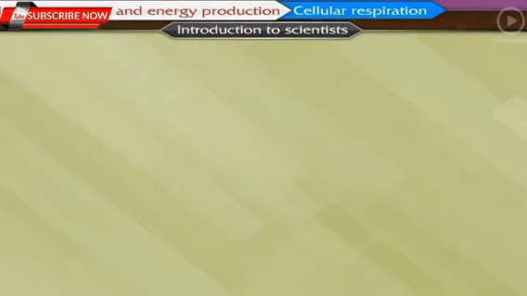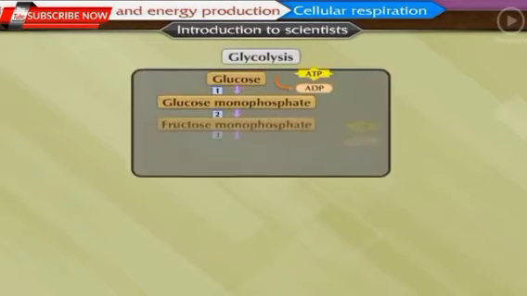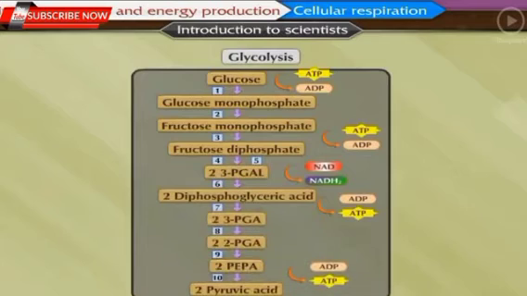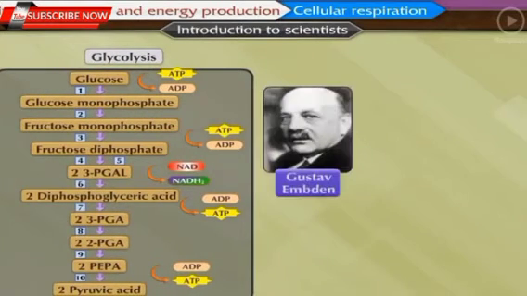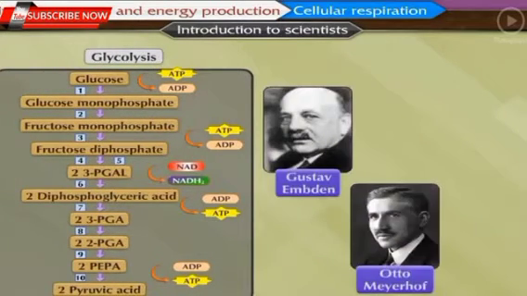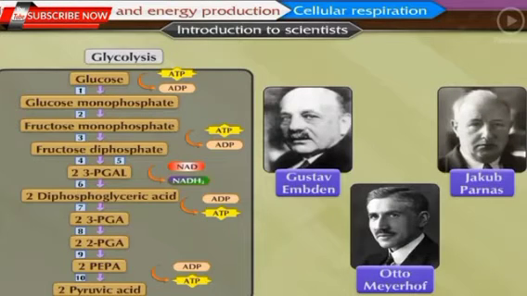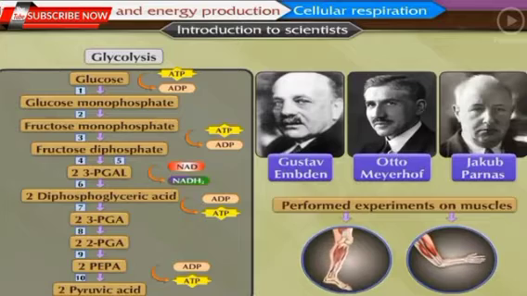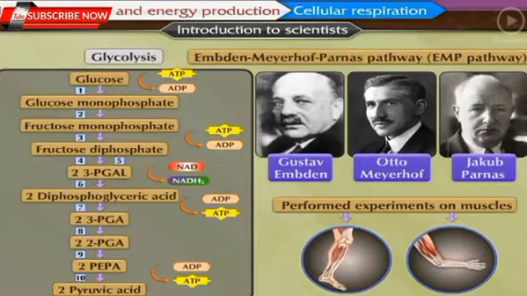Introduction to scientists. The process of glycolysis was discovered by three scientists, Gustav Embden, Otto Meyerhof and Jacob Parnas, along with their colleagues. For this purpose, they performed experiments on muscles. Hence, glycolysis is also called the Embden-Meyerhof-Parnas pathway, that is EMP pathway.